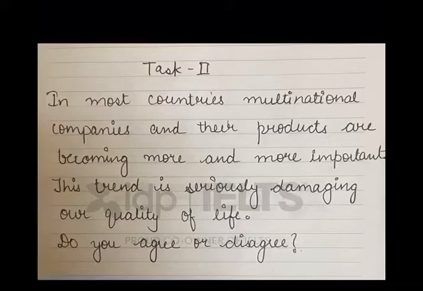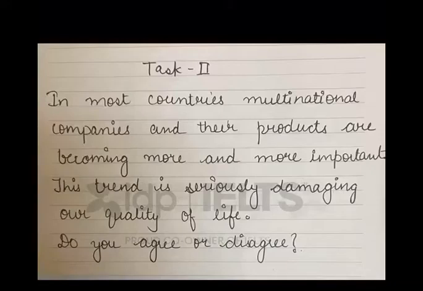We have to write our viewpoint, which means we have to agree or disagree, because "or" is given, so it is clear that only one viewpoint will be given, right? Our viewpoint is that the products which we are using these days, like mobile phones, washing machines, or other products produced by multinational companies, are affecting our life either positively or negatively, right?